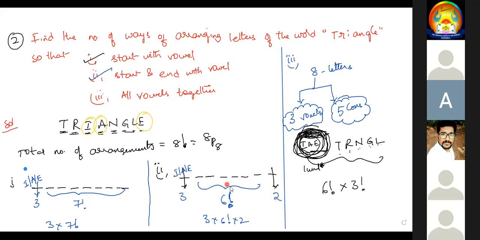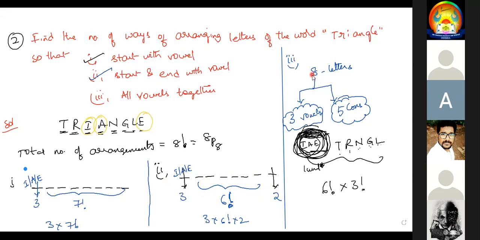Now in between, there are 6 letters. Those 6 can be arranged in 6 factorial ways. So the total number of ways is 3 into 6 factorial into 2.